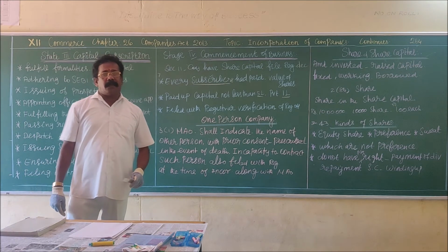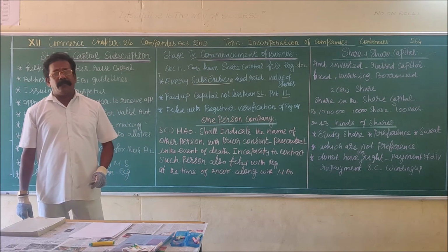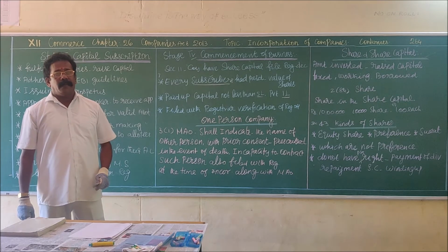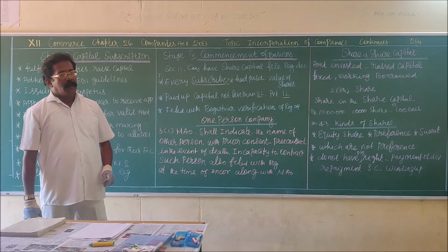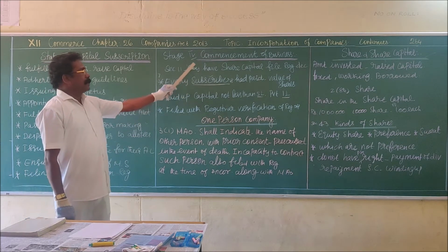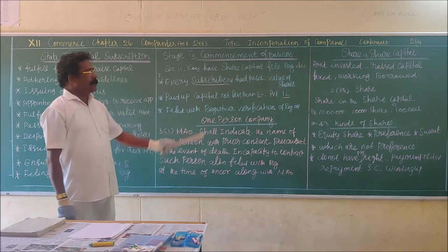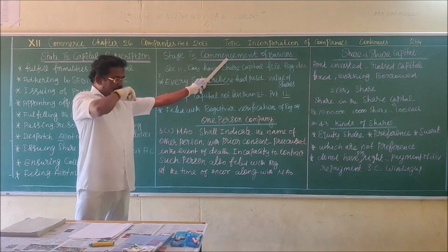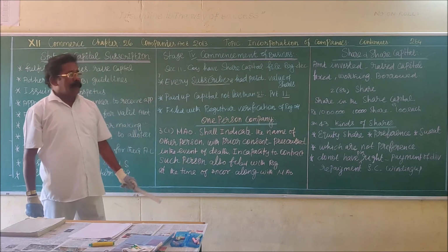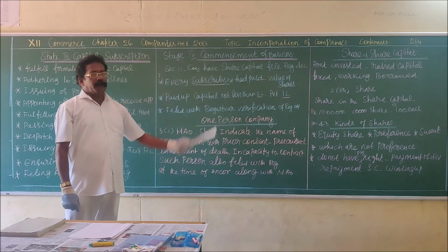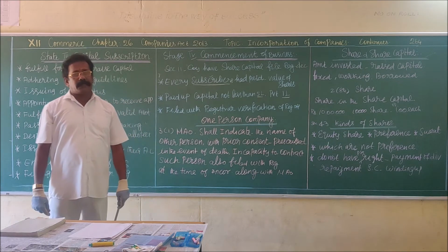Number 1 is the incorporation certificate, given by the registrar of companies at the first stage. After passing the 4th stage, the certificate given by the registrar is known as the commencement of business certificate. After getting such certificate, the public limited company can start the business.